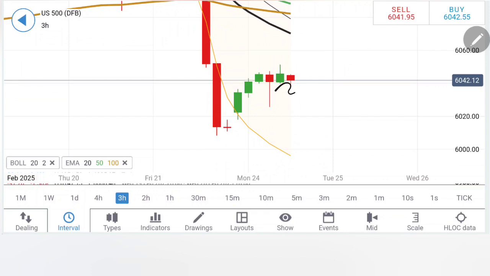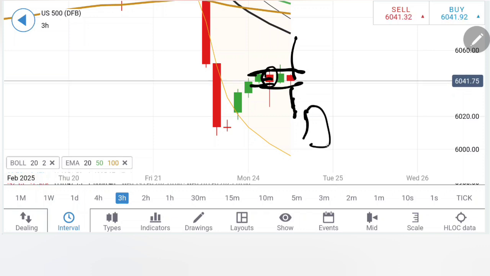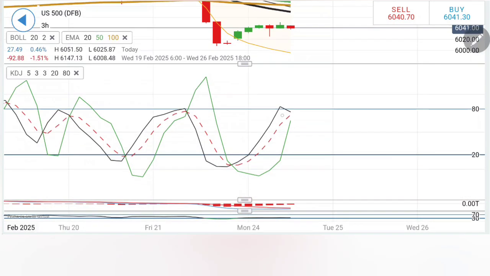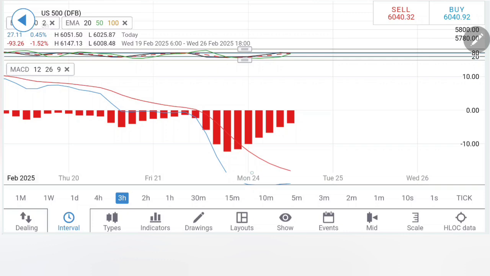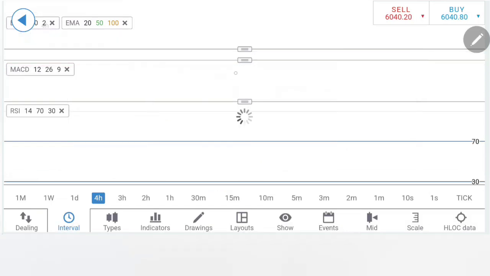Look at the 3 hour chart. Similar observation. See, a flat top is seen. It has to break either on the upside or on the downside. Now this could become a reversal sign. If it now trades below 6020 levels, this will become a reversal sign, and then you can see a series of bearish candles prevailing here. Stochastic at top, MACD is still trading bearish, not yet converged, not yet crossing over. If you look at the RSI, this is trading at the bottom.